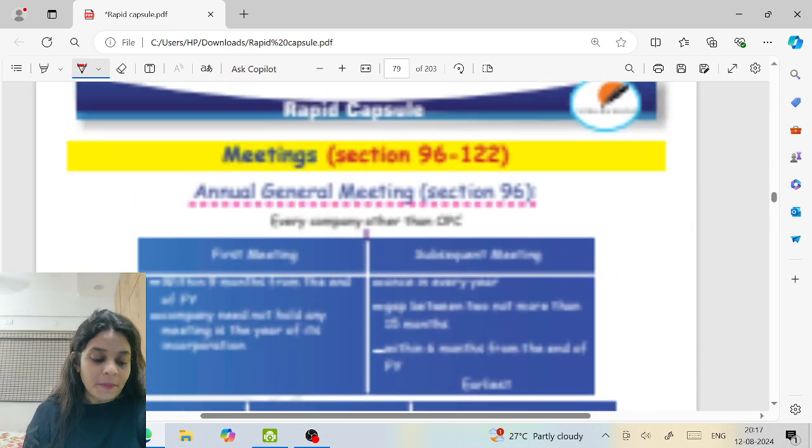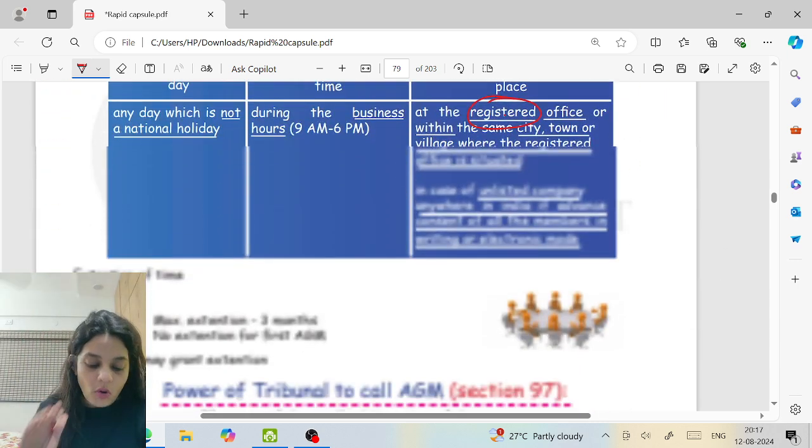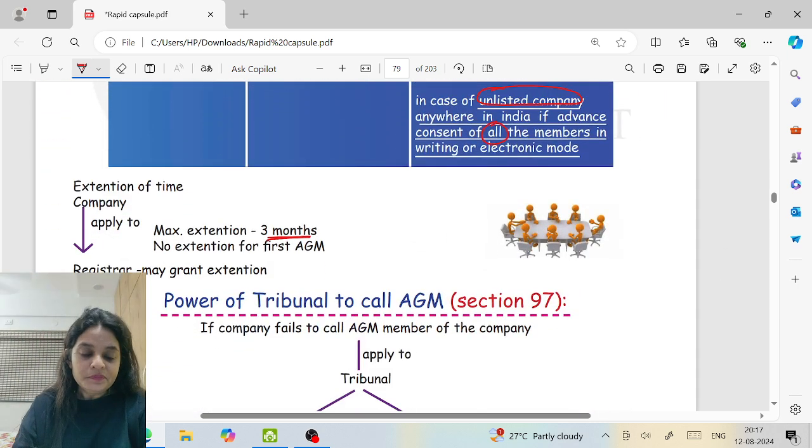Please understand, if you give extension beyond this, then we will go to 24. No meeting in 22, no meeting in 23. So no extension for the first AGM.